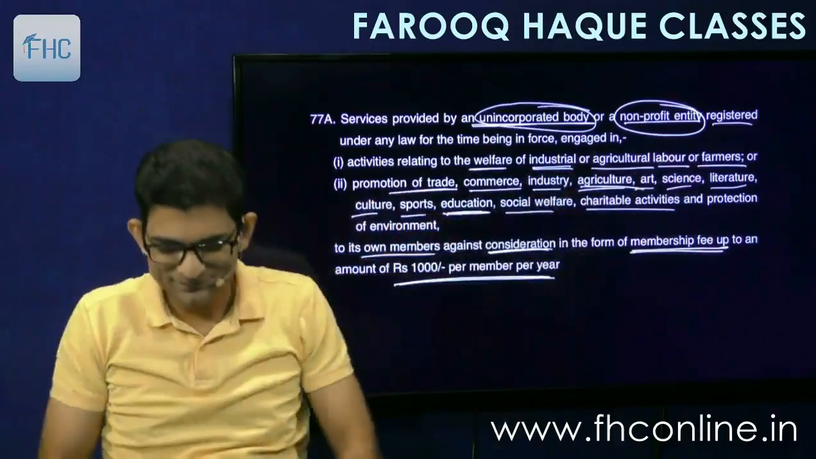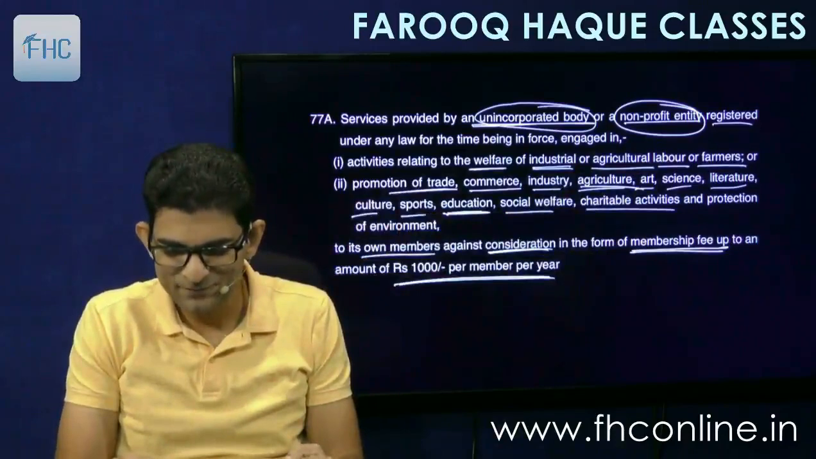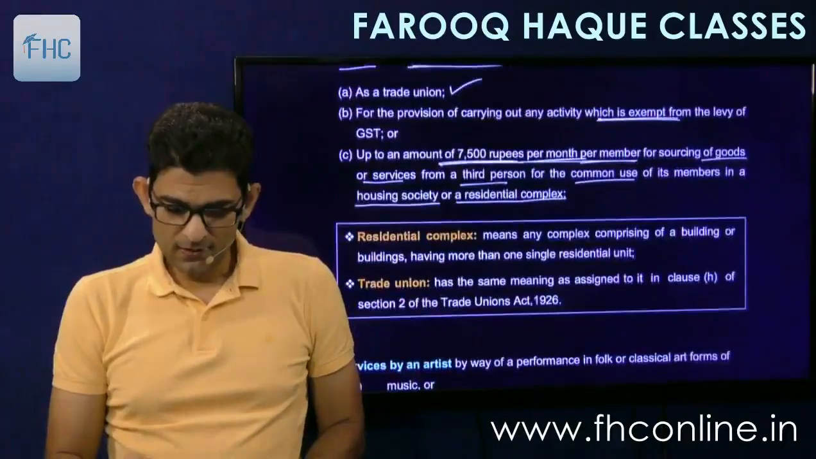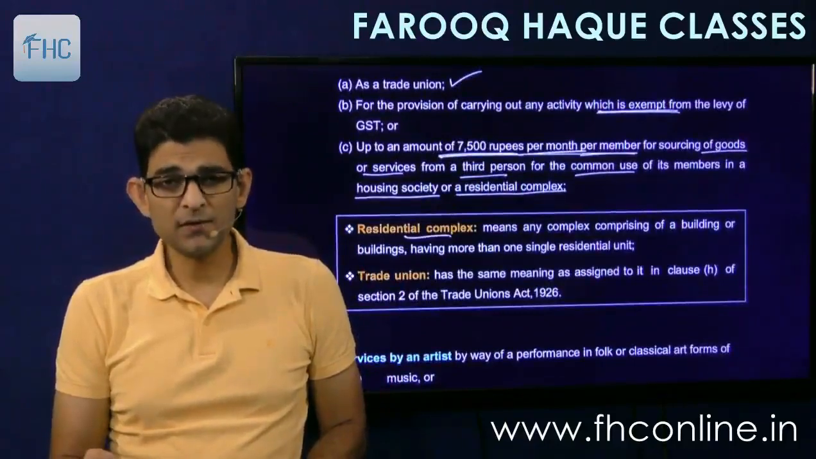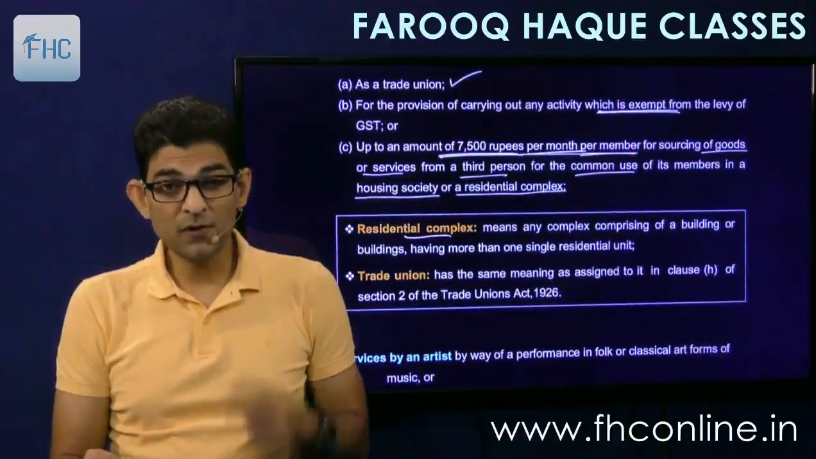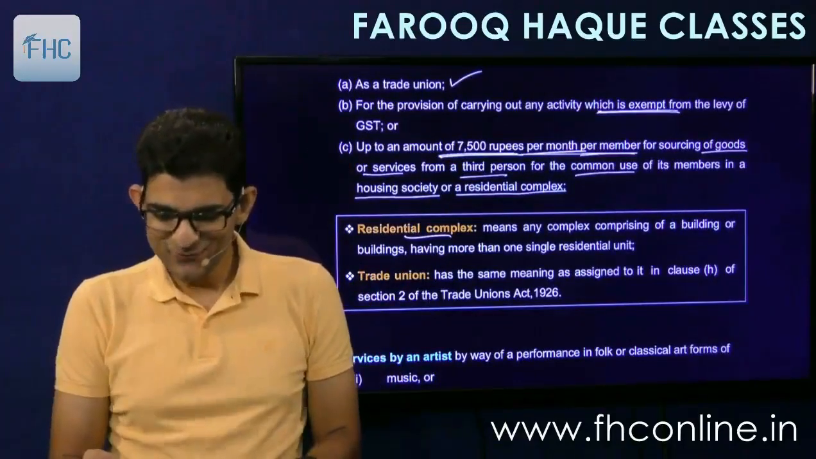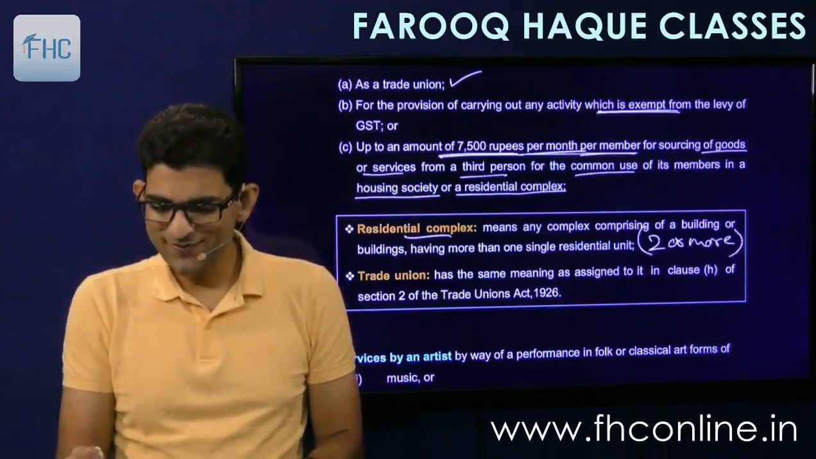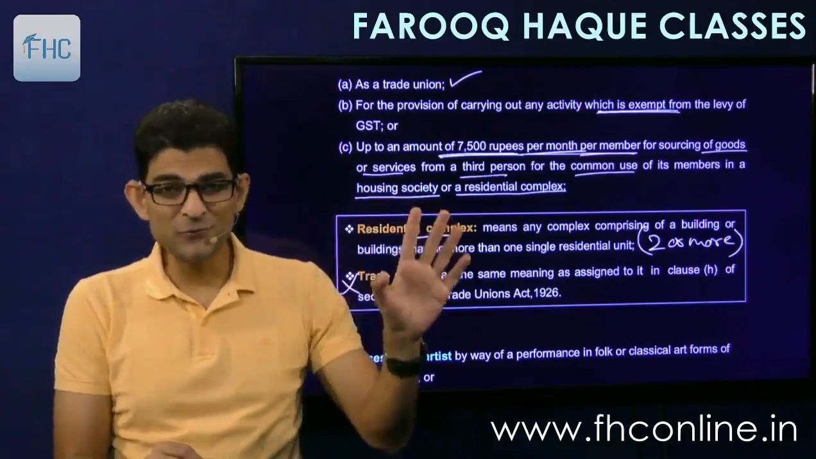Anyways, you just have to remember the point. Okay, good. And the definition of a residential complex is also given, meaning more than one unit. Complex means more than one unit. One means simplex, two means complex. So two or more means complex. Simple to remember. And you don't need to remember the definition of trade union, please.